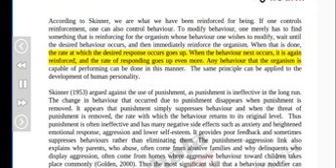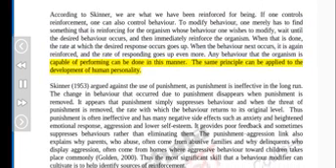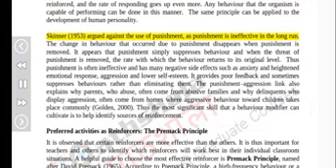When the behavior next occurs, it is again reinforced, and the rate of responding goes up even more. Any behavior that the organism is capable of performing can be done in this manner. The same principle can be applied to the development of human personality. Skinner (1953) argued against the use of punishment, as punishment is ineffective in the long run. The change in behavior that occurred due to punishment disappears when punishment is removed.